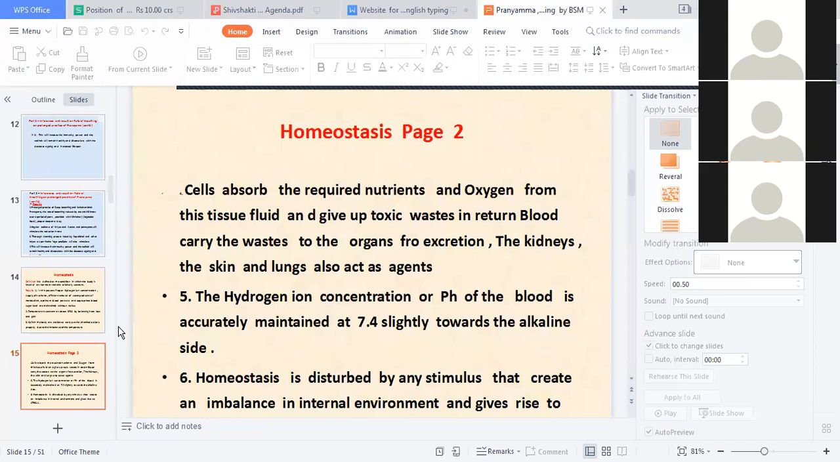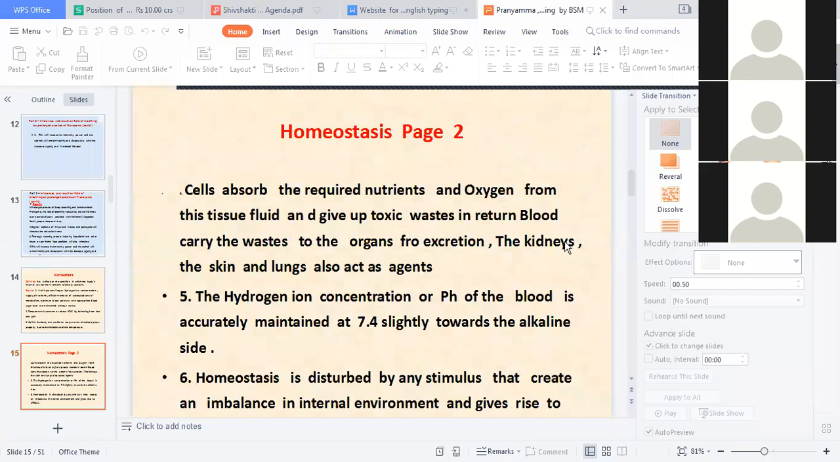Page 2. How is it done? Cells absorb the required nutrients and oxygen from the tissue fluid and give up toxic waste in return. The blood carries the waste to the organs for excretion. The kidneys, the skin, and the lungs also act as agents.